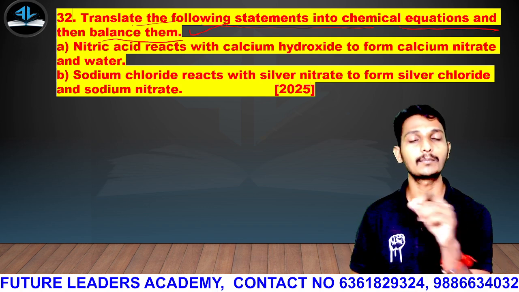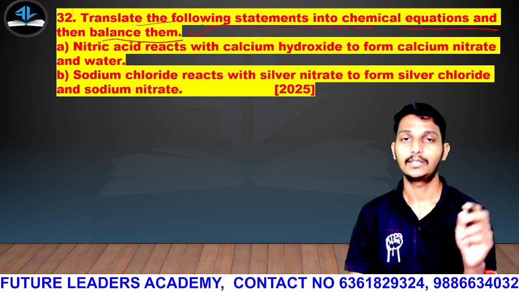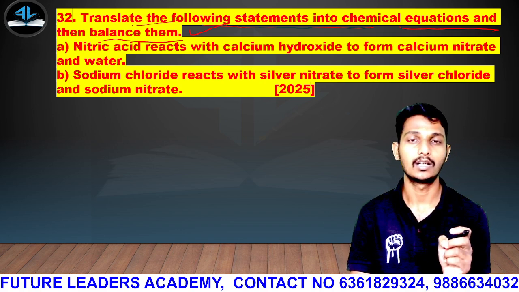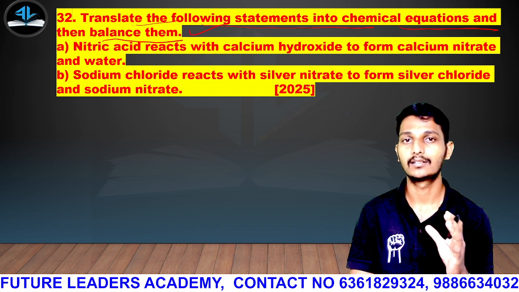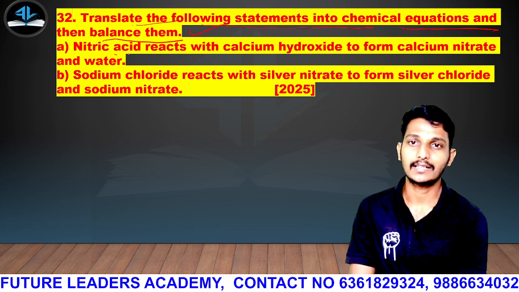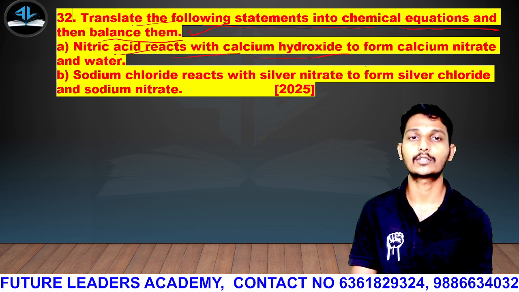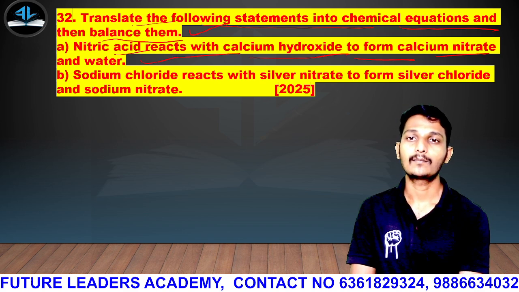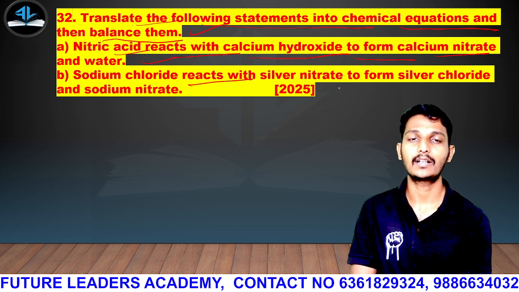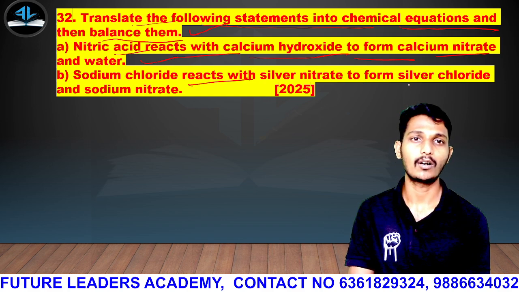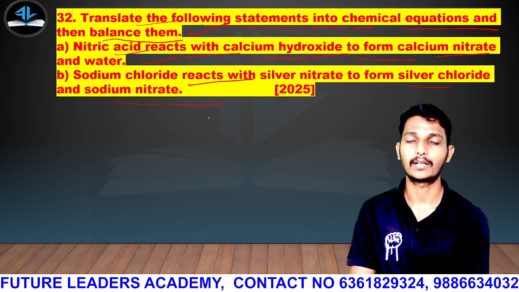We have to write them in symbolic form, and they should be balanced, not skeletal. First, nitric acid reacts with calcium hydroxide to form calcium nitrate and water. Then sodium chloride reacts with silver nitrate, AgNO3, to form silver chloride and sodium nitrate, as in 2025.